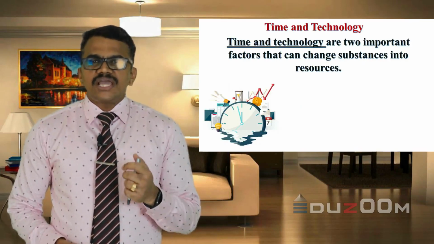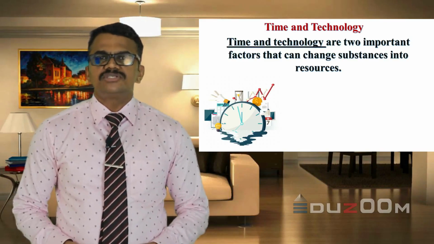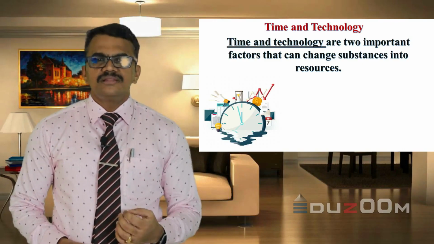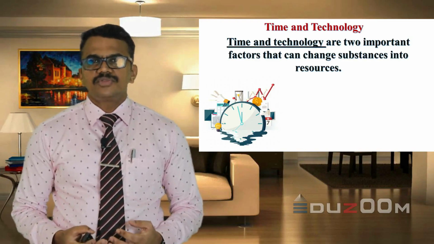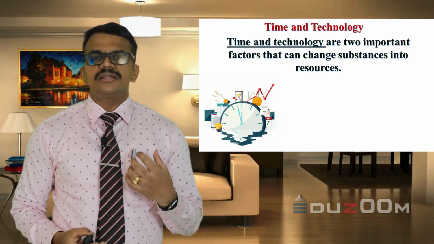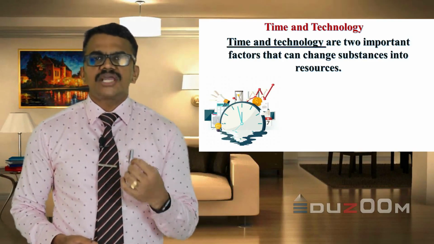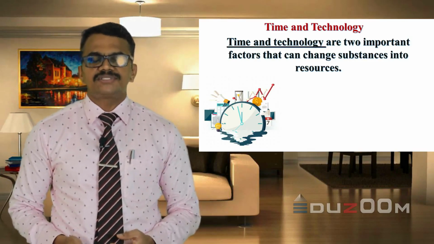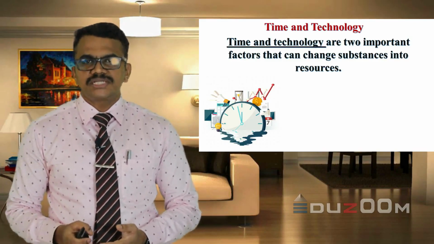It depends upon time and technology, and these are the two very important factors that can change a substance into a resource. For example, the invention of fire, the invention of the wheel, then computers and technology, then the generation of electricity through various natural sources like hydroelectricity. All these are progresses that have happened due to time and technological advancement, which created these changes in our lives, or the utility will change from one level to another based on time and technology.